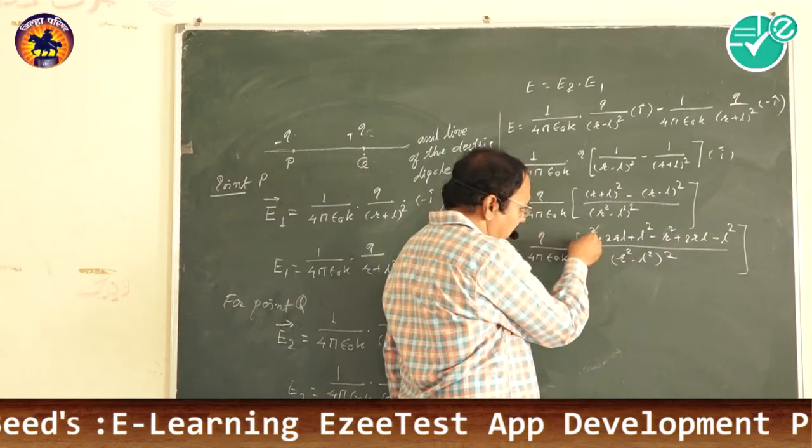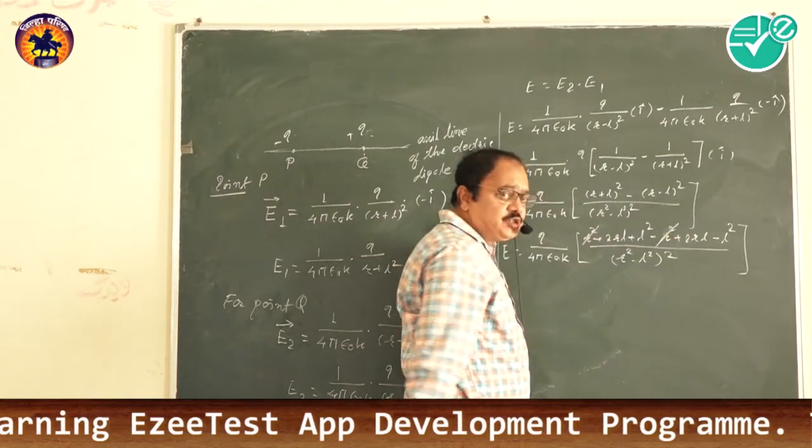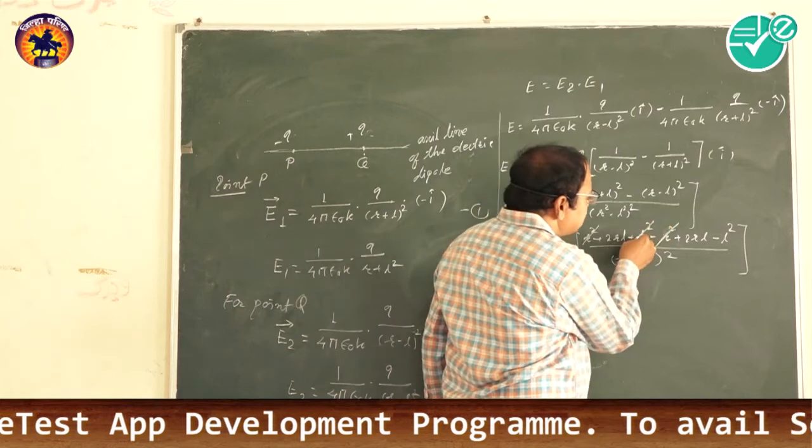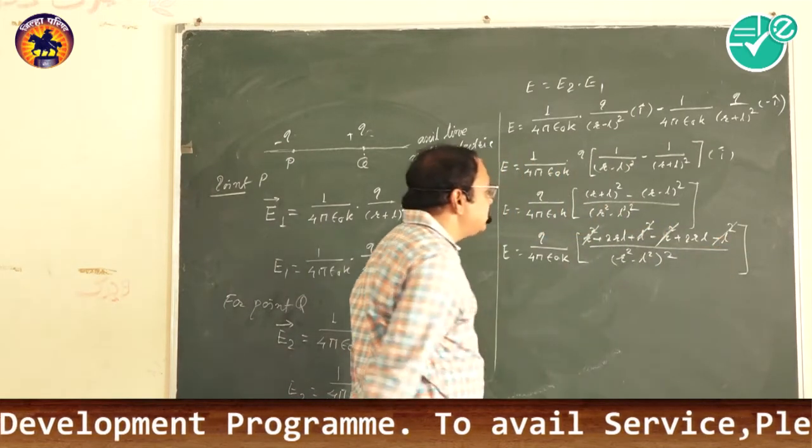Here the plus R square and minus R square cancel, and the plus L square and minus L square get cancelled.